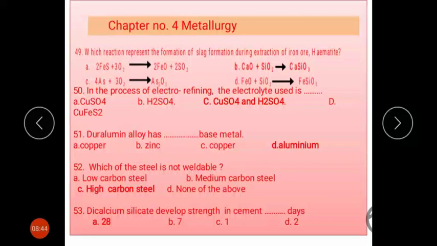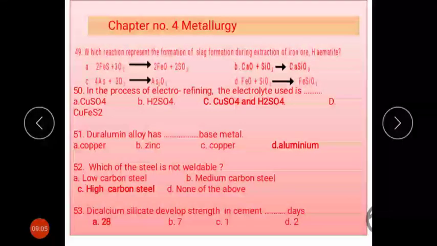Low carbon steel can be easily welded because the percent of carbon is very low, but in the case of high carbon steel, the percent of carbon is very high, about 1.5%. That's why we cannot weld it. The dicalcium silicate develops the strength in cement at 28 days, which is called the final setting time of the cement.